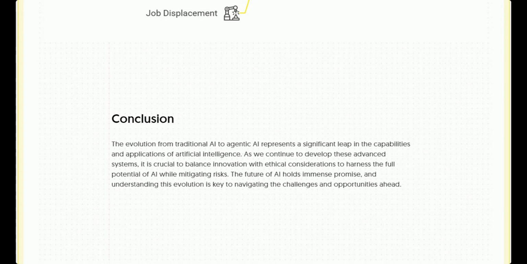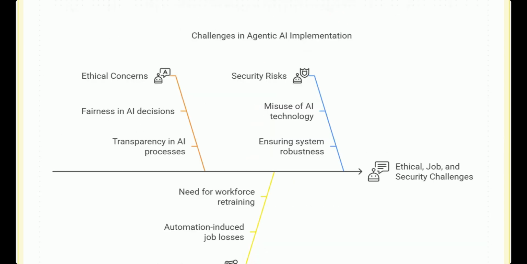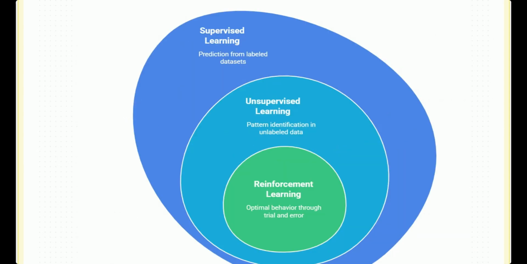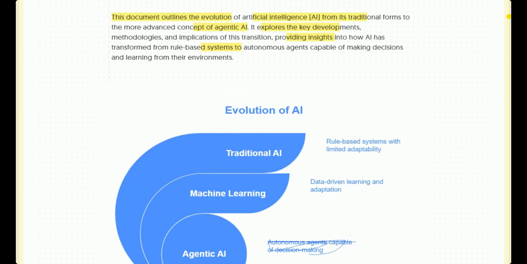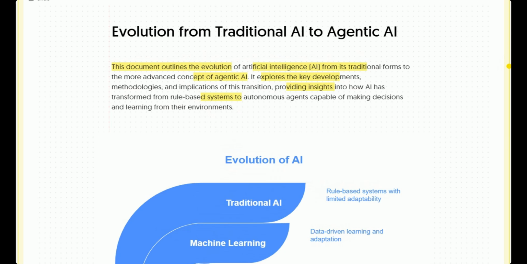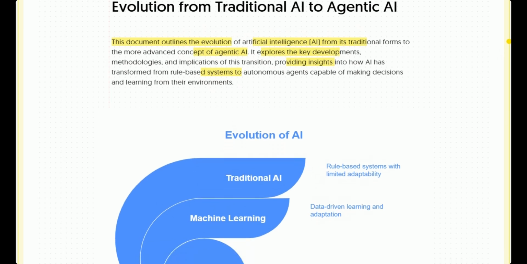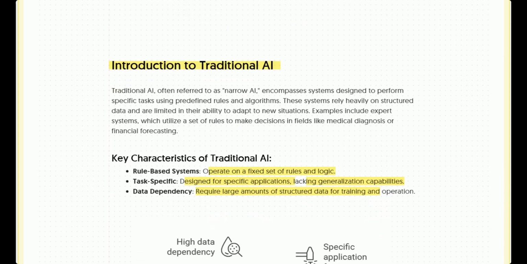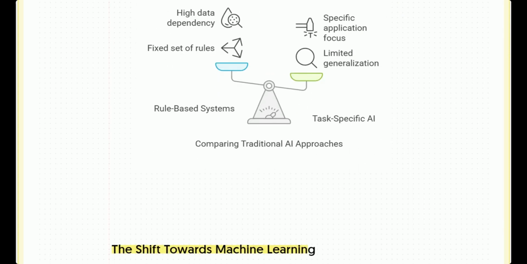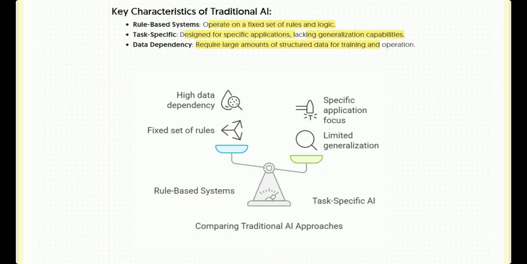The future of AI holds immense promise, and understanding this evolution is key to navigating the challenges and opportunities ahead. Hope you have a better understanding of the evolution of agentic AI from rule-based systems, how rule-based systems were working, how machine learning was working, how agentic AI works, and the pros and cons of agentic AI we have seen in today's lecture.